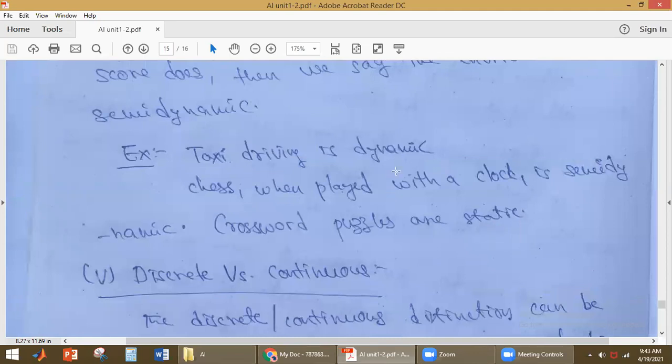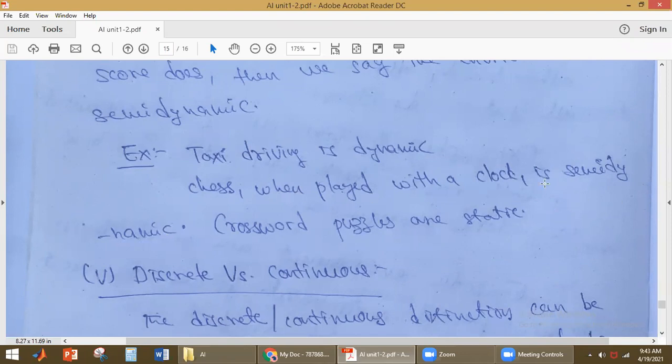Taxi driving is a dynamic environment because for every action it is taking, the environment will be changing. Okay, so taxi driving is dynamic, whereas chess, when played with a clock, is a semi-dynamic environment, because if time passes, the performance will be reduced, yes or no?